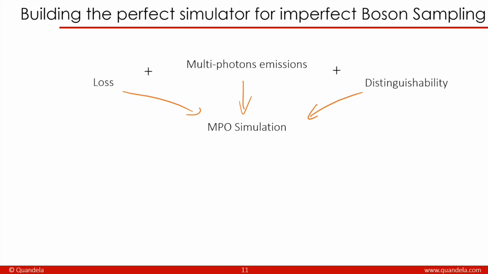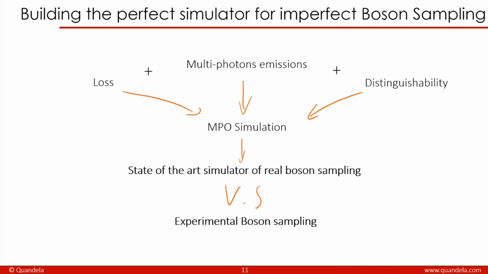So our goal is to make an MPO simulation using loss and also using multi-photon emissions, because we think that it will lower the entanglement also, and using distinguishability in order to make a state-of-the-art simulator of real boson sampling. Like this, we can use it to certify that experimental boson sampling has a sufficient level of noise in order to make it better than our simulated one.